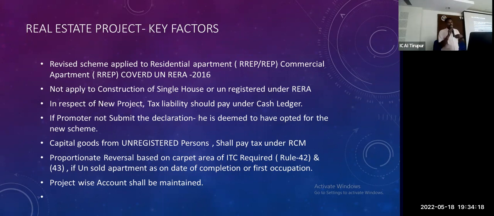Then in respect of a new project, tax liability should be paid under the cash ledger, no issue. If the promoter does not submit the declaration, deemed to be already discussed. Capital goods from an unregistered person, we shall pay the tax under RCM. If I purchase capital goods from somebody else, I have to pay. Proportionate reversal based on the carpet area. Already we saw the 6/42 reversal in joint development agreement, the same reversal. Project-wise account should be maintained.